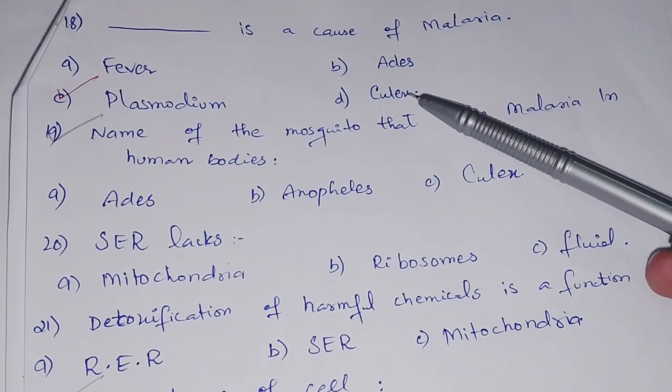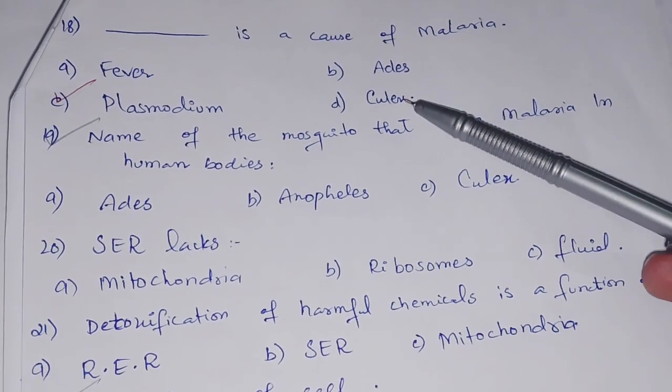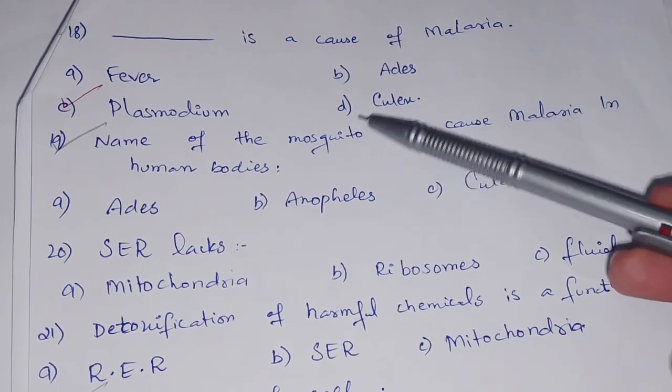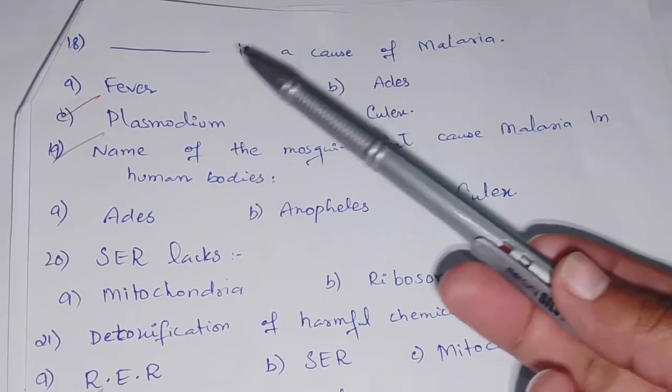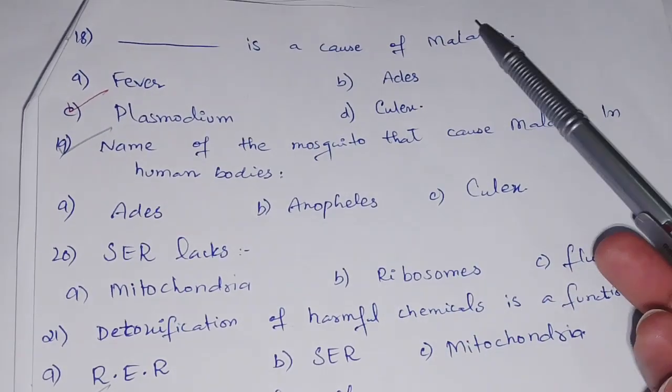Culex is a name of a mosquito that causes malaria in sparrows or in birds, so this option is also incorrect. The option we have left is plasmodium, which is the correct option. Plasmodium is a cause of malaria.